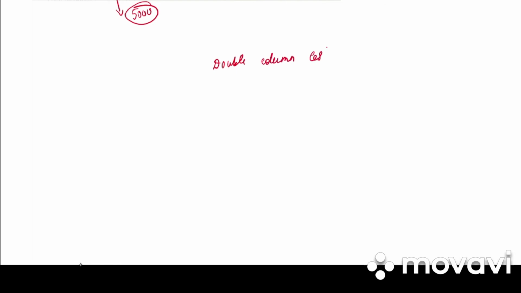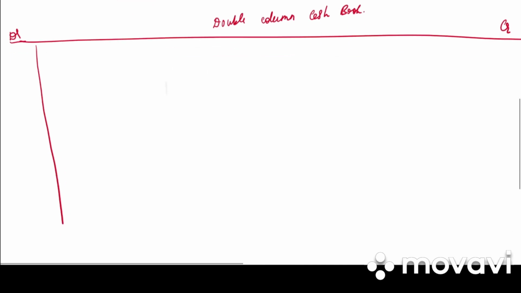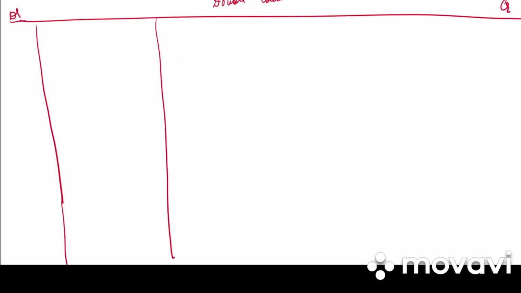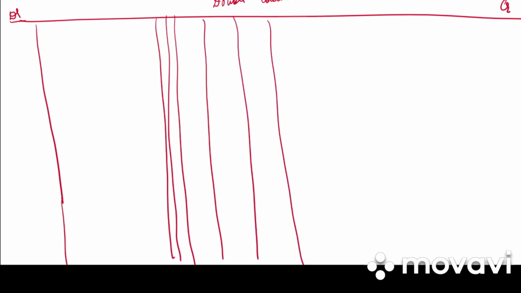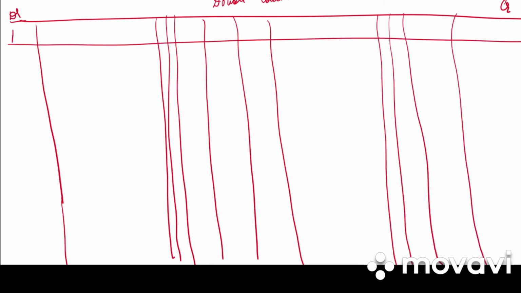Double column cash book. We have debit side, credit side, date, receipts, voucher number, LF, cash, bank, date, payment, LF, voucher number, cash and bank. Receipts, voucher number, LF, cash, bank, date, payments, voucher number, LF, cash and bank.